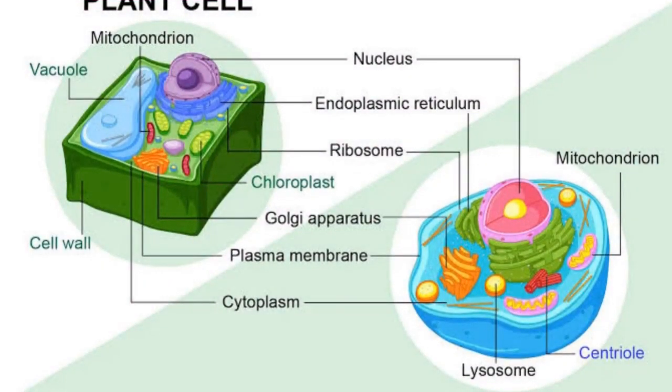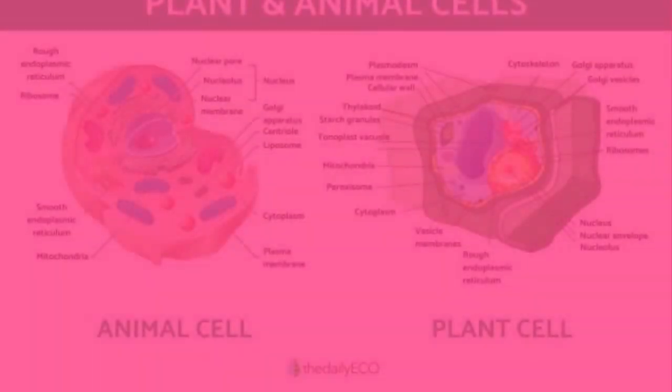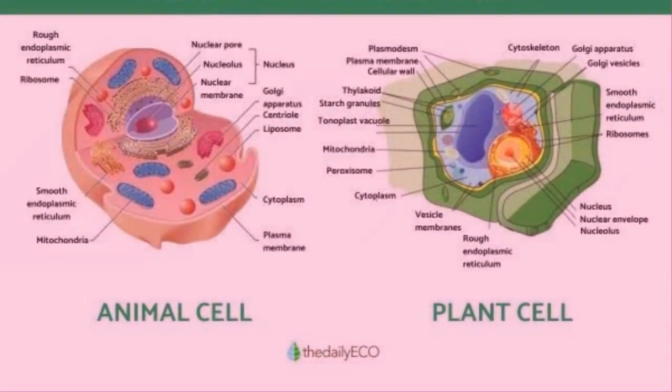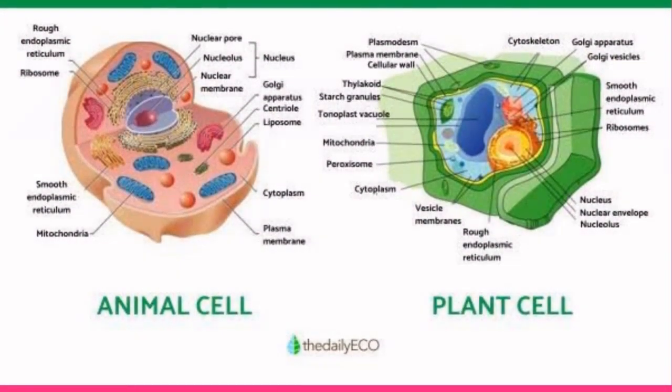The cell is not actually flat, it's usually either rectangular or spherical. Spherical in animals, then it's cuboidal in plant cell, and the animal cell is different from the plant cell. As you can see in the picture, the plant cell has a definite shape while the animal cell does not have a definite shape.